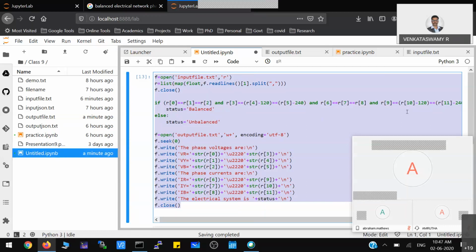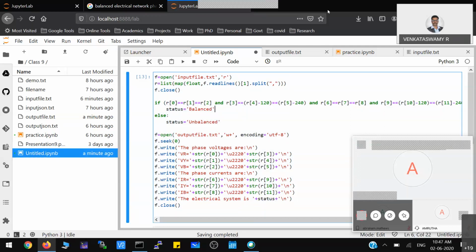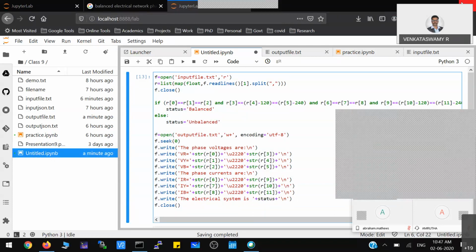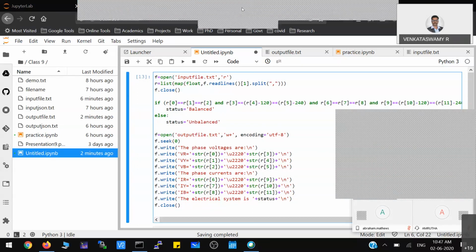Okay, so any clarification required from the crowd? You can put it in the chat box, or you can unmute yourself and ask a question. Any clarification or any questions? Any mistake in the program we have done? Yeah, fine. Okay, so that's it.